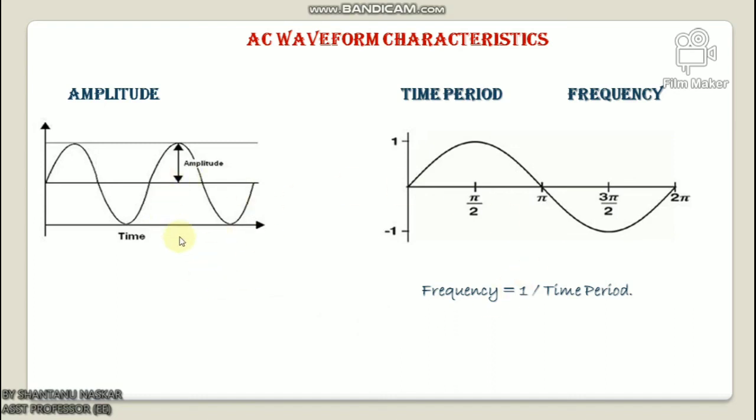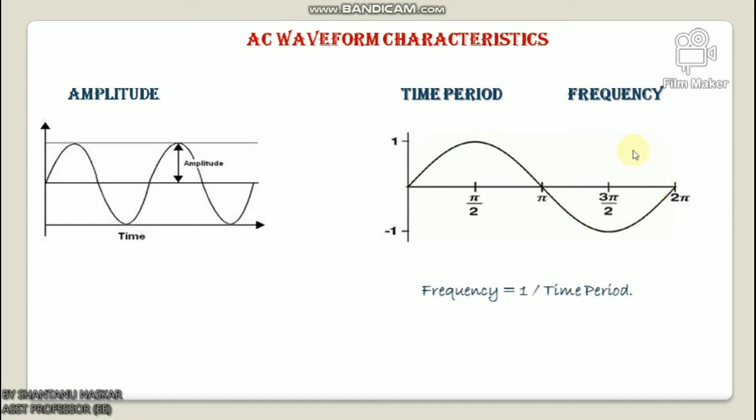After this, what is time period? The time taken to complete one full cycle is known as time period. It is denoted by capital T. The time period can be calculated starting from any point on the AC sine wave. No matter where we start measuring the time period, it is a matter of completing one full cycle.